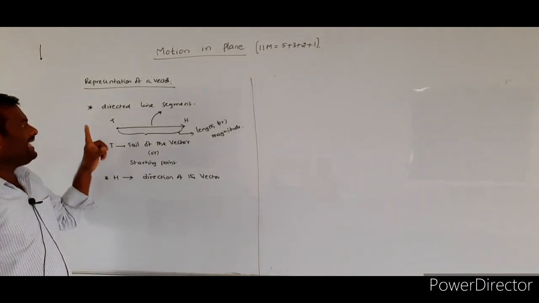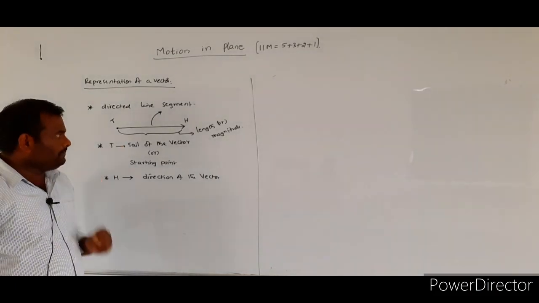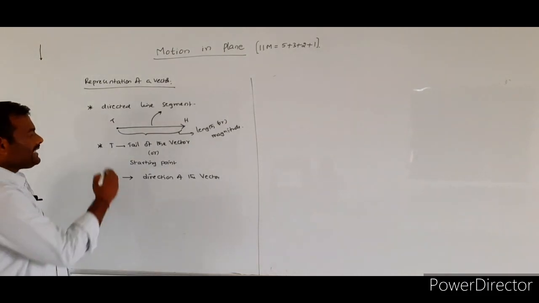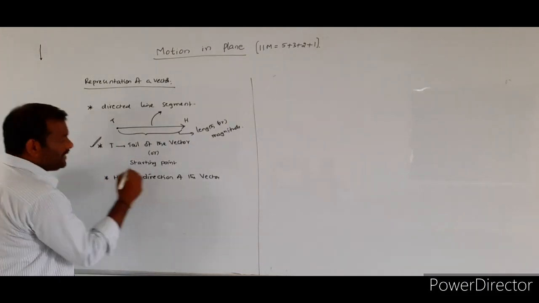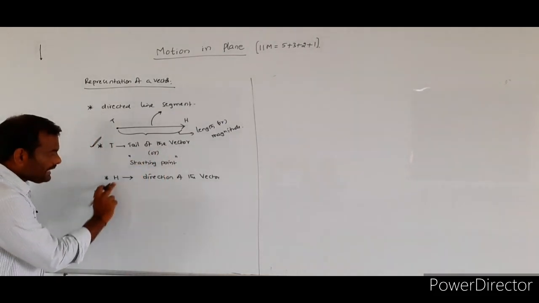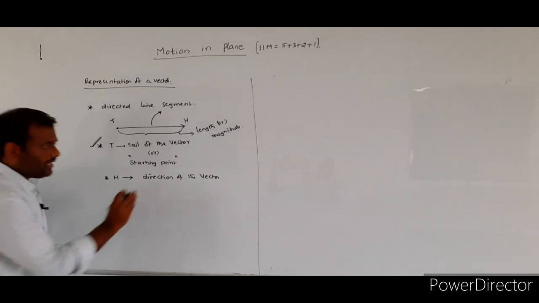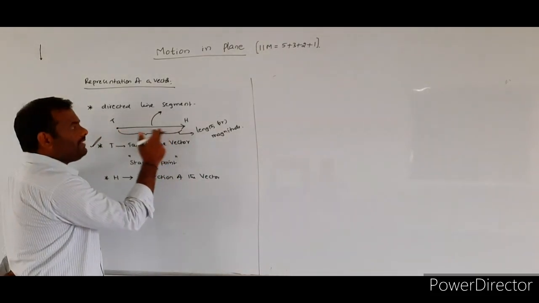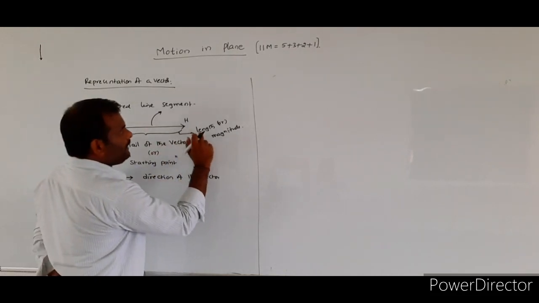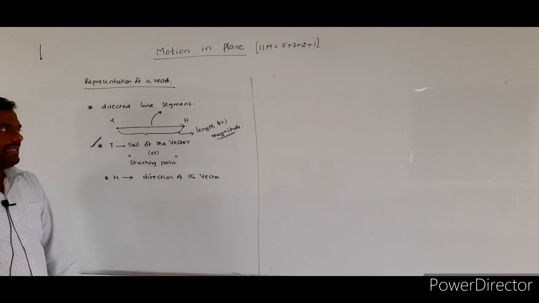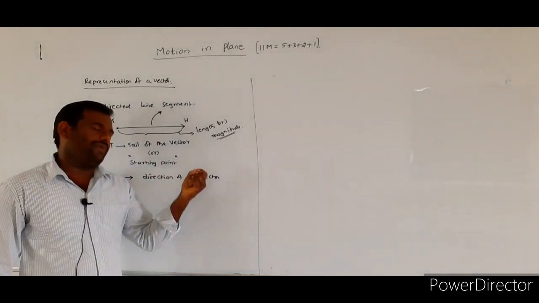One is called what? Tail of the vector. Another point is called what? Head of the vector. The tail of the vector represents the starting point of the given vector, and the head represents the direction of the given vector. Whatever the length is, that length represents the magnitude of the vector.